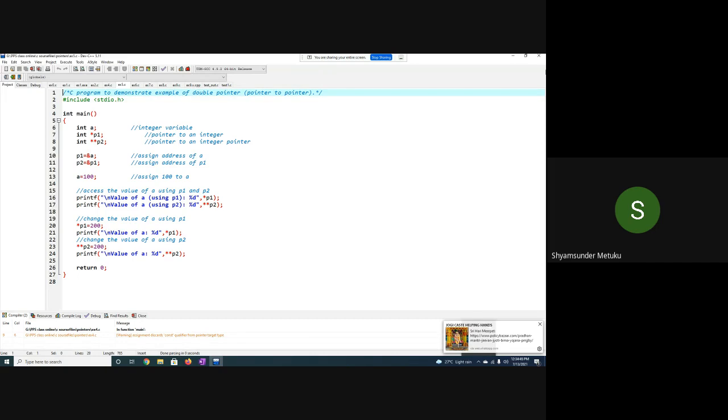Let us see first, print. The value of a using the third years will be *p1. The value of a using the second years will be **p2. Agreed or not? Yes, sir. This is perfect. So we will see before modification whether 100 is available or not. Then we wanted to modify. When a needs to be modified by the third years, they should use *p1 equal to 200. If at all second years wanted to modify, they should use **p2 equal to 200. Yes or no? Yes, sir.